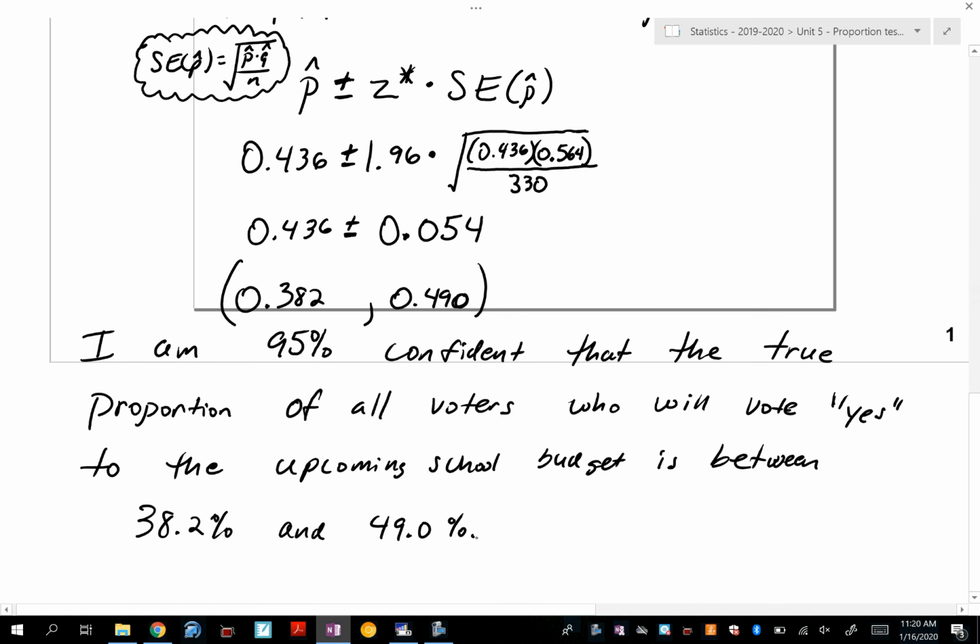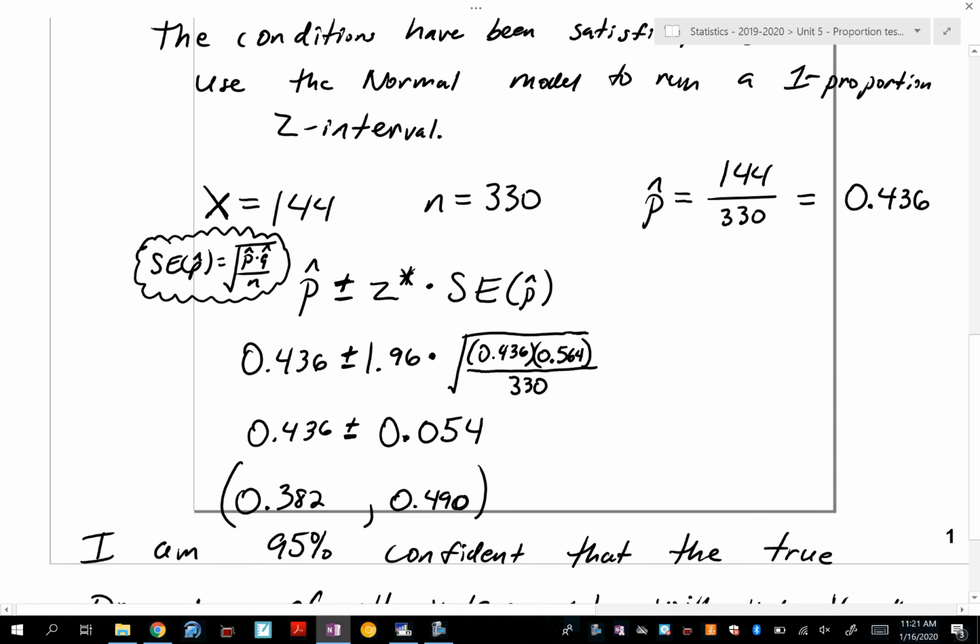I don't have the time or the money to find out what all 100,000 think about this topic. So we have this random sample that's supposed to be a good representation. When we make this confidence interval, it is based on what, guys? What is the only thing it's based on? It's based on the results from the sample. So all the numbers I just calculated are based on 144 out of 330. Everything is based on that.